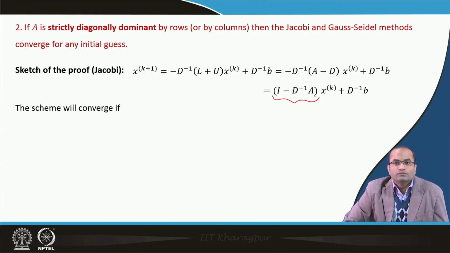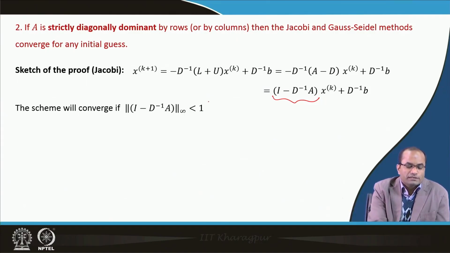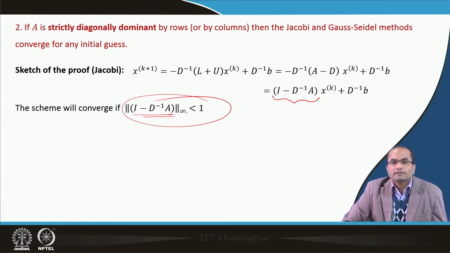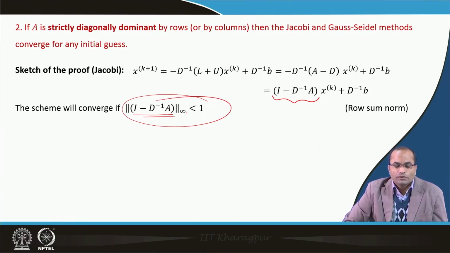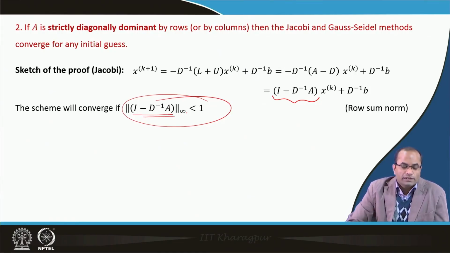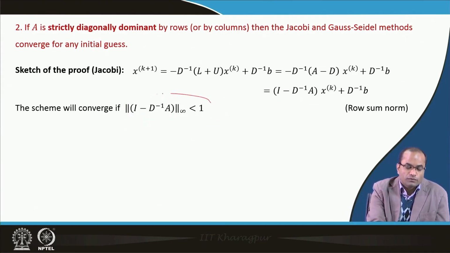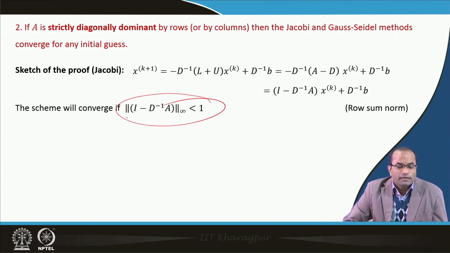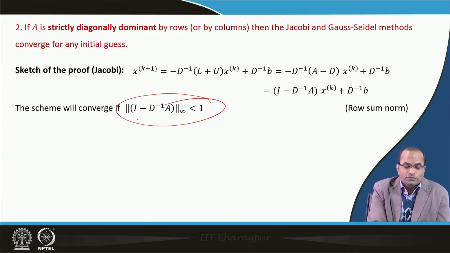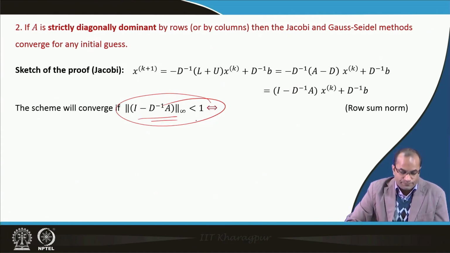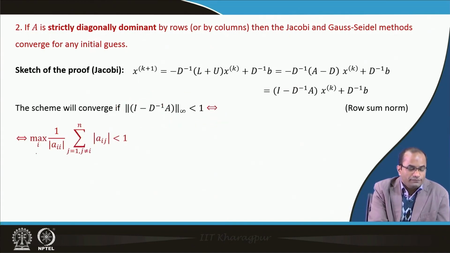The scheme will converge; we know the sufficient condition we discussed just before, that any norm is less than 1. For instance, we have taken the infinity norm, which is the row sum norm. If this row sum norm is less than 1, then it is a sufficient condition for convergence, meaning the Jacobi method will converge.